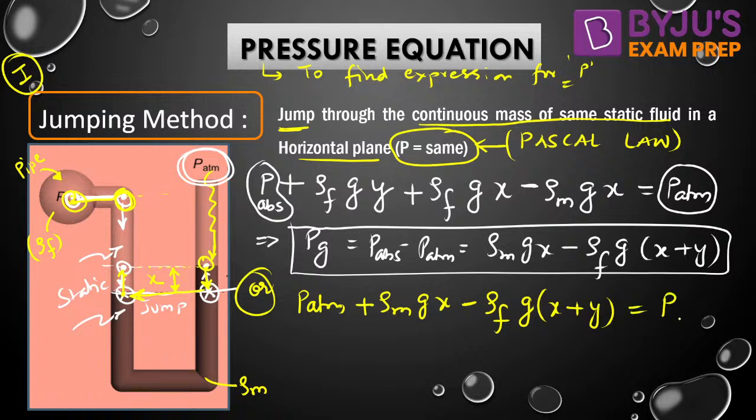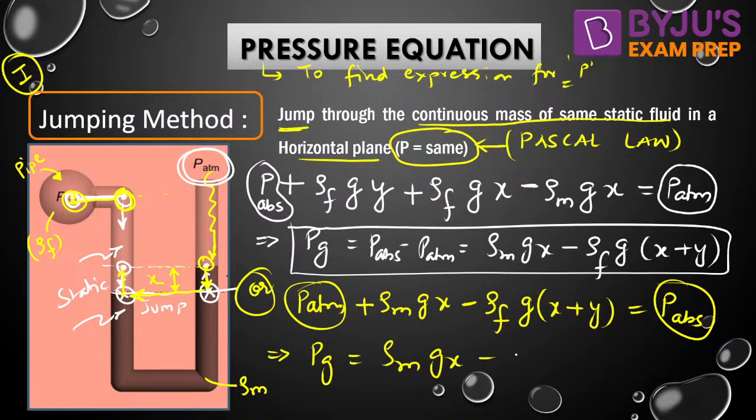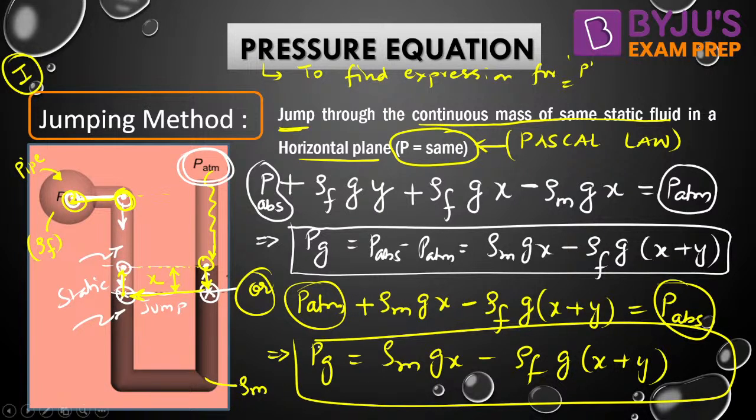Because we are not taking atmospheric pressure to be 0, that is why we are getting absolute pressure. So gauge pressure is equal to absolute minus ATM, simply rho M g X minus rho F into G into X plus Y. Do you guys agree this jumping technique?